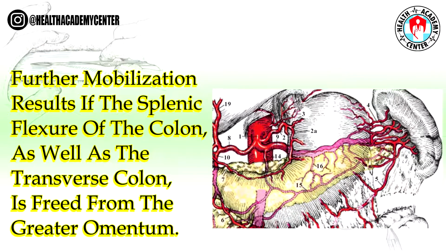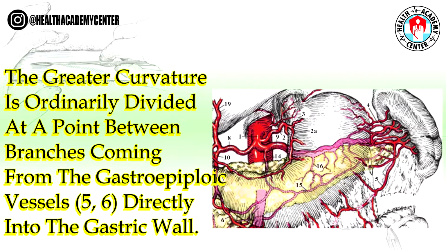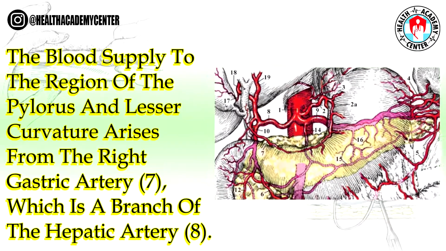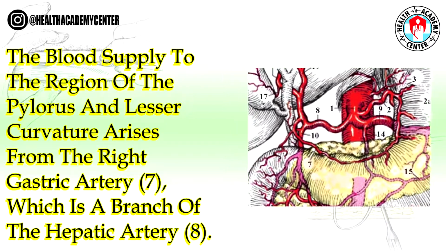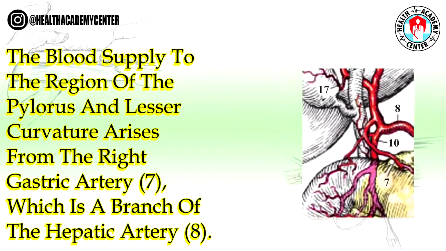Further mobilization results if the splenic flexure of the colon, as well as the transverse colon, is freed from the greater omentum. The greater curvature is ordinarily divided at a point between branches coming from the gastroepiploic vessels, 5, 6, directly into the gastric wall. The blood supply to the region of the pylorus and lesser curvature arises from the right gastric artery, 7, which is a branch of the hepatic artery, 8.